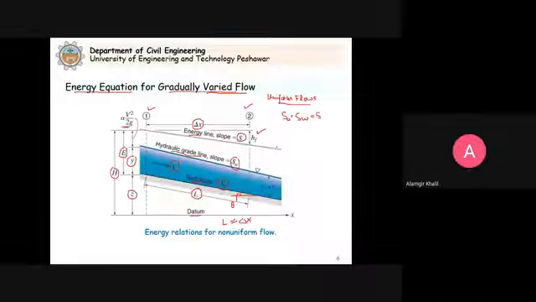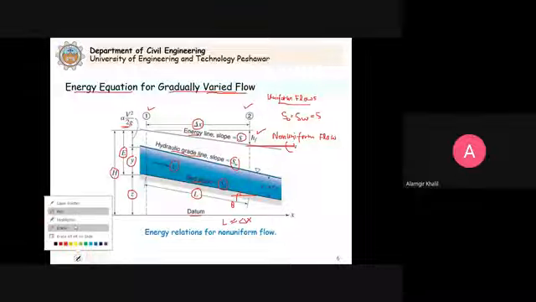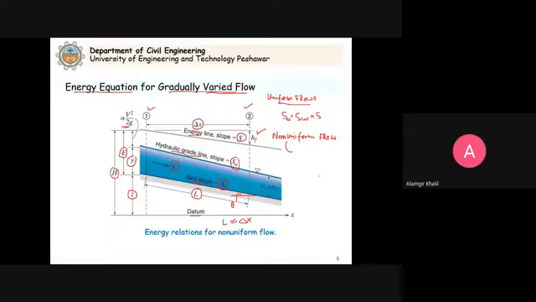But now that we have non-uniform flows, now we are studying non-uniform flows, or commonly we say varied flow, as written in your textbook.